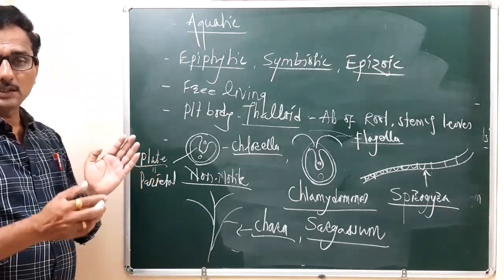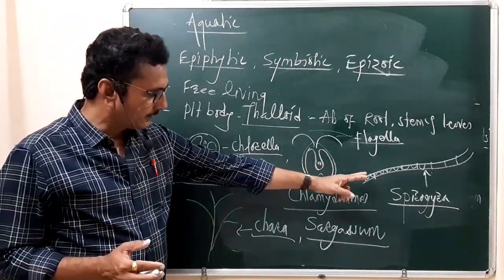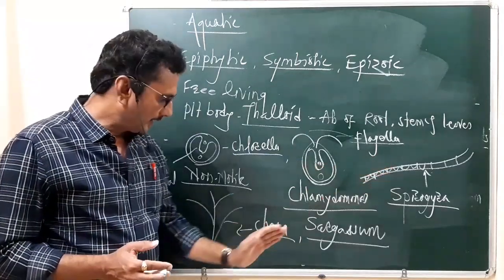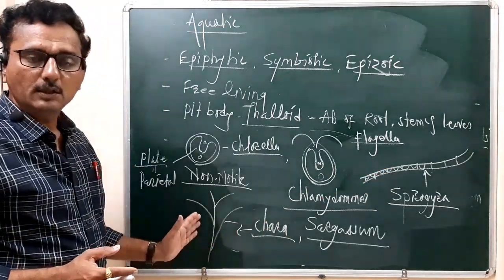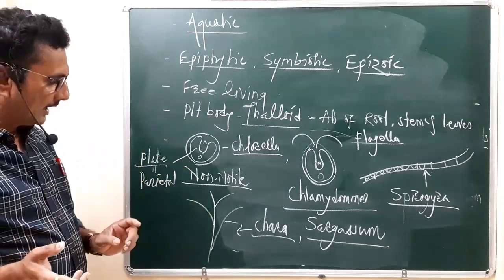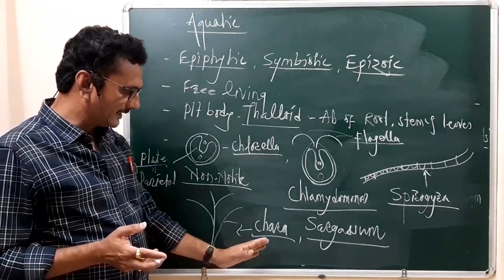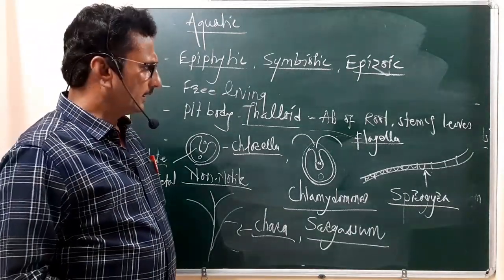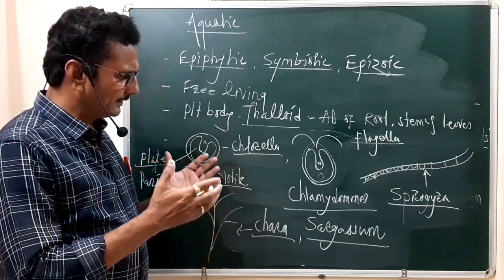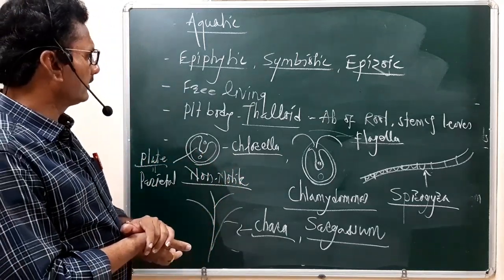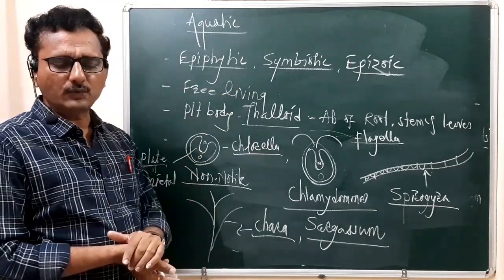Here it is a multicellular unbranched filamentous form, and here it is a multicellular branched filamentous thallus, or plant body. Such a structure is seen in Chara and Sargassum. These are the various examples reported from the division Thallophyta.